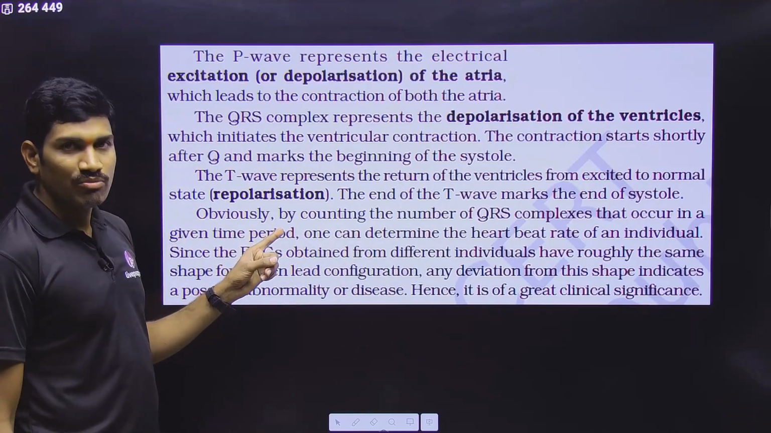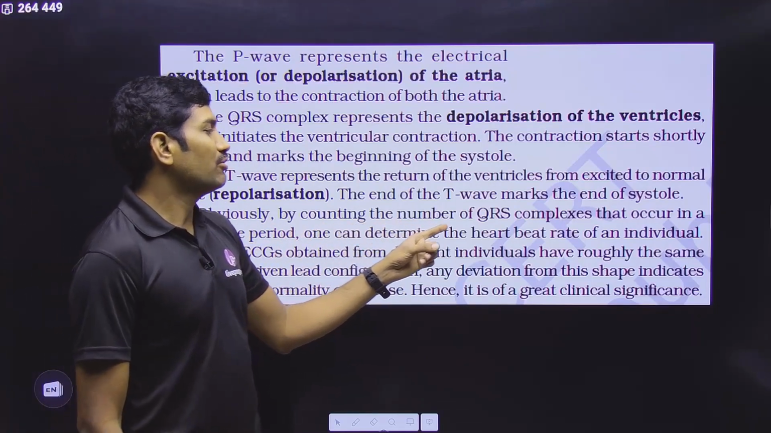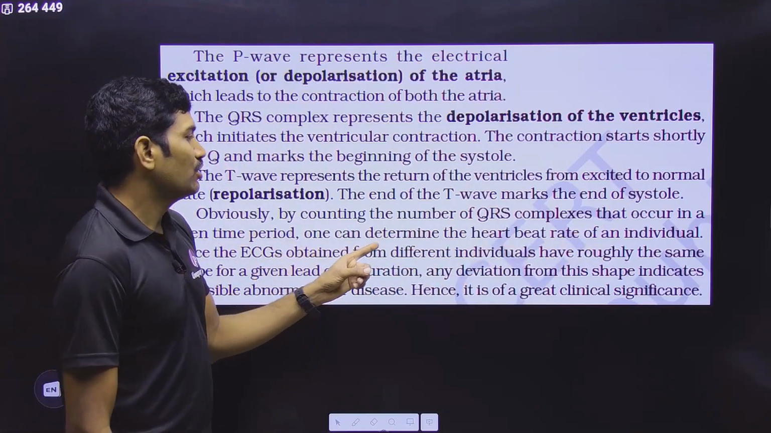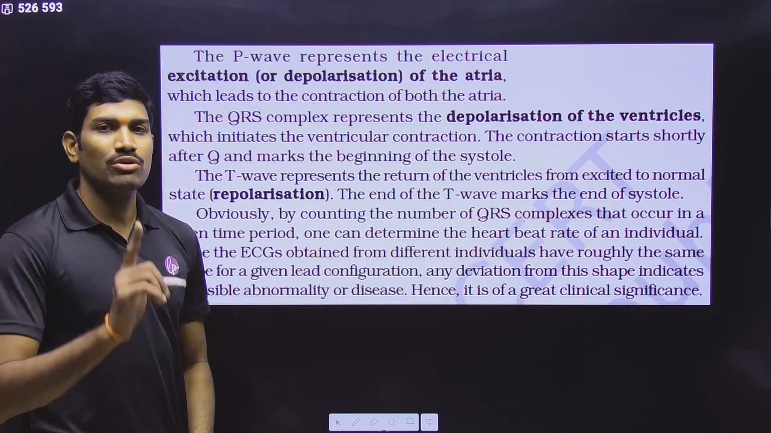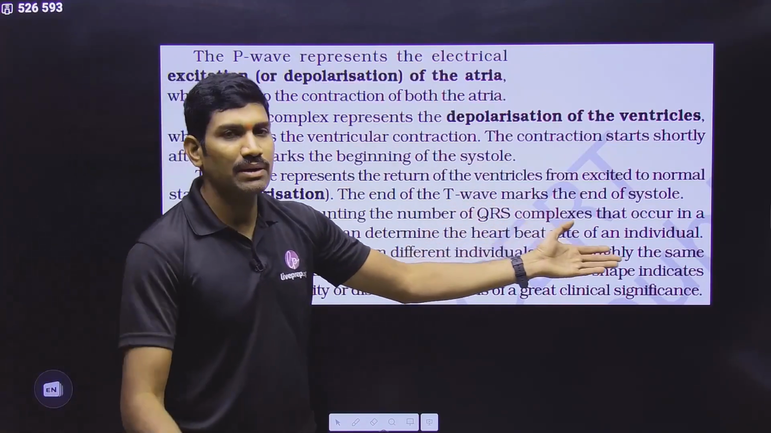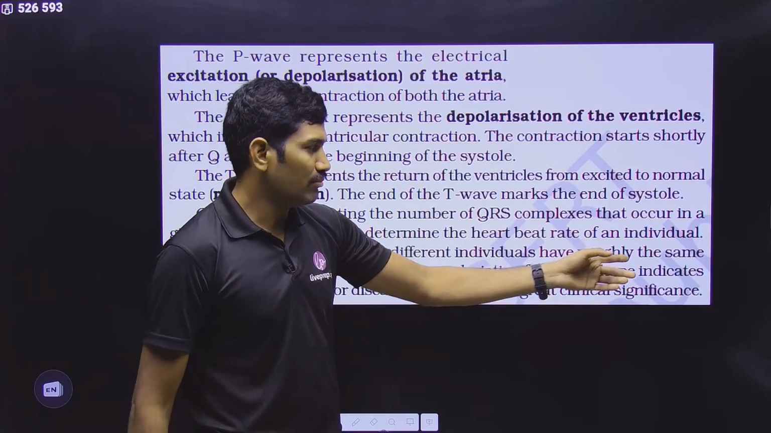Next one. By counting the number of QRS complexes that occur in a given time period, one can determine the heart rate. One QRS complex is one heartbeat. In this way, you can determine the heart rate per minute or for a particular time point for an individual.